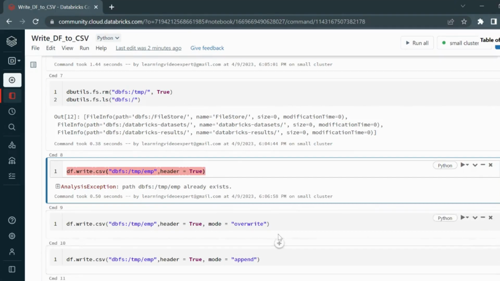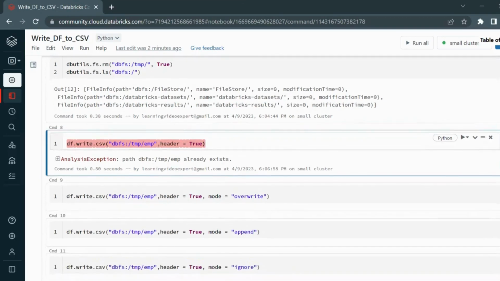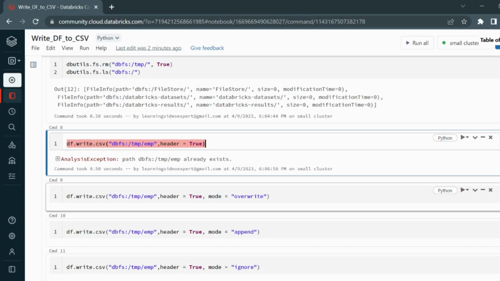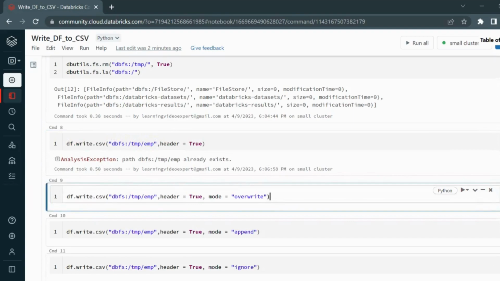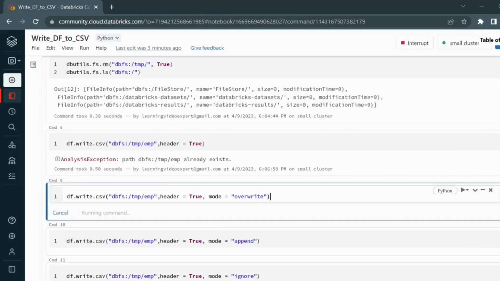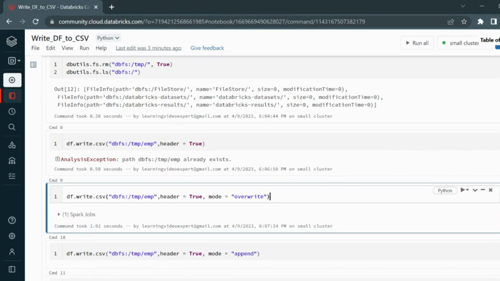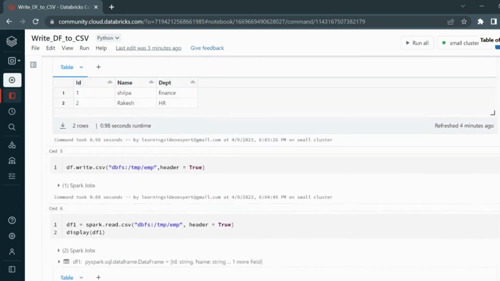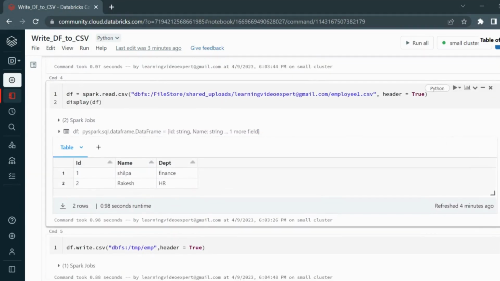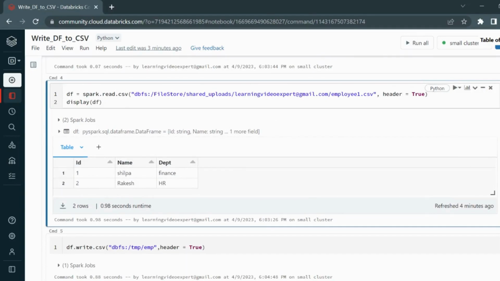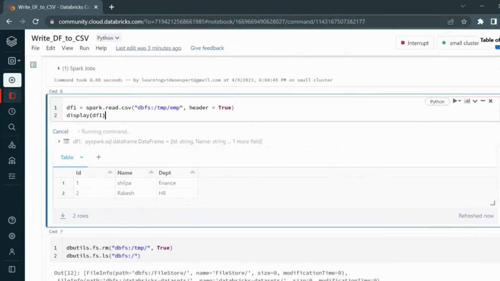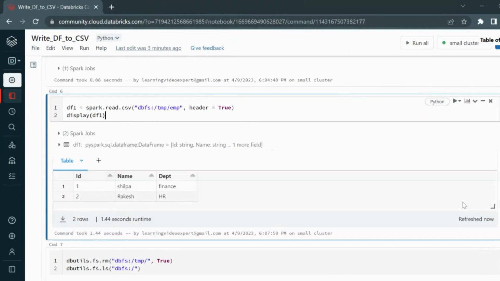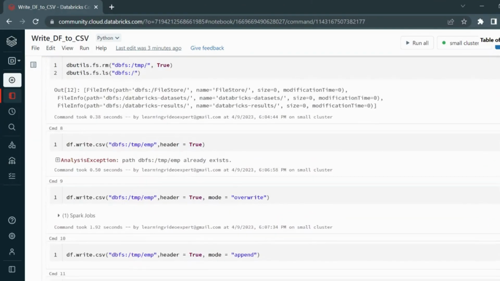So there is a mode called overwrite. So let's say if you want to go ahead and overwrite the file, you don't want it to give an error, you can just mention the overwrite method. So I've mentioned the overwrite method, I've executed it. I will go to the top and let's try to read it now. Now I'm reading the CSV file. It is done properly without any error.